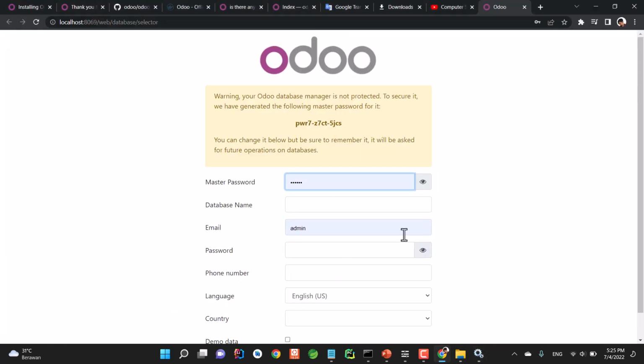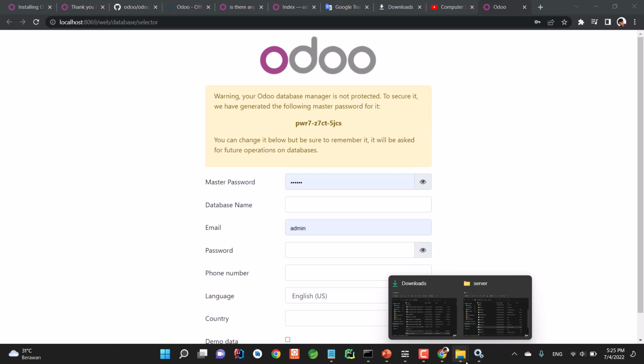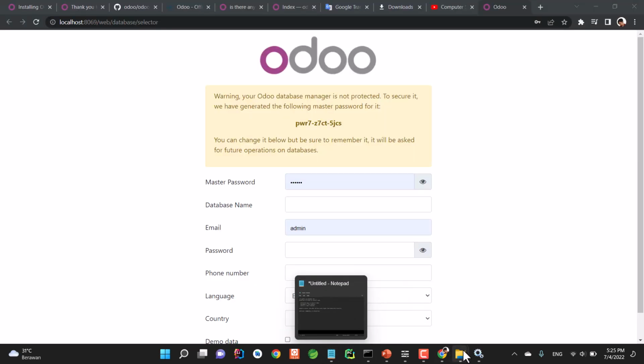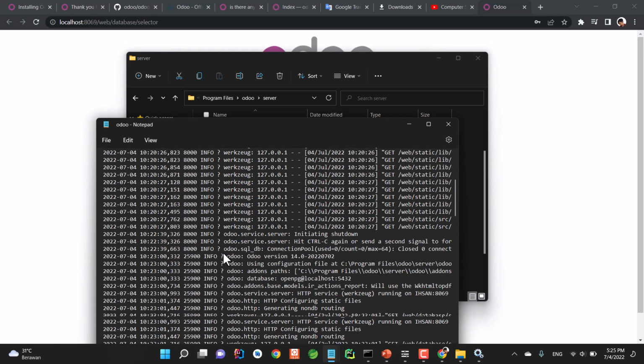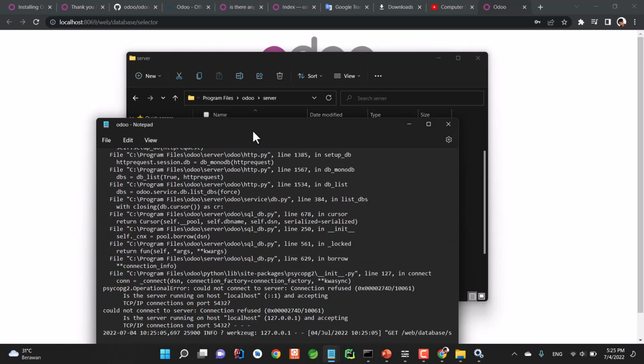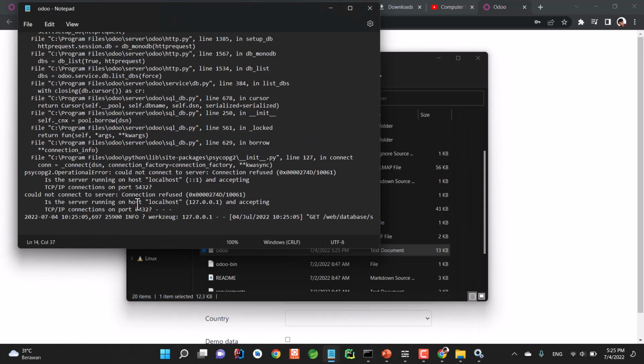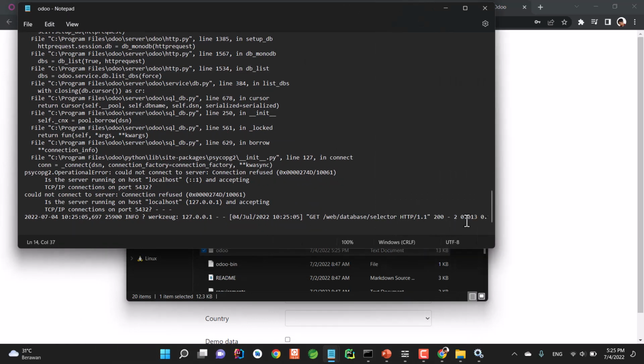When you start the Odoo application and keep it running, it will actually log the application. So if I open up the file again, now you can see the log is coming, which is the GET request.